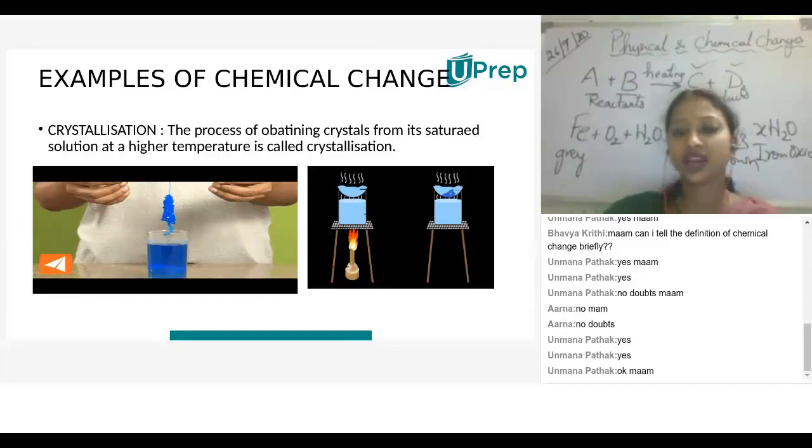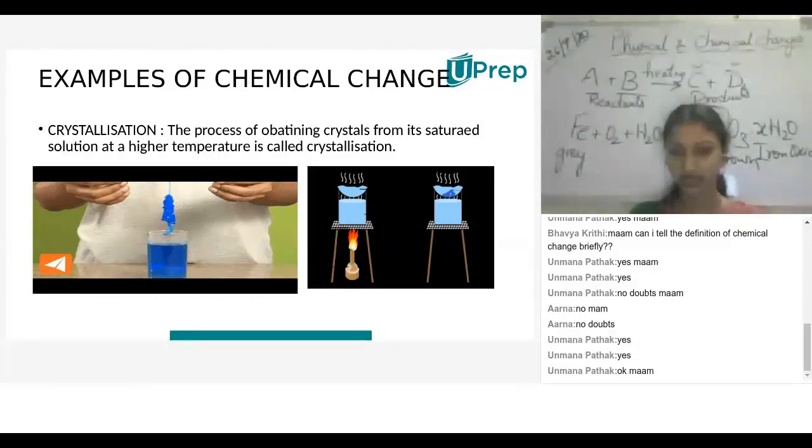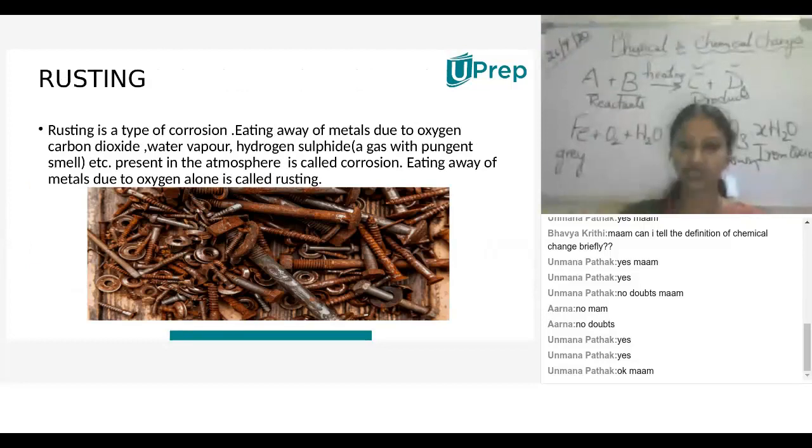So, in general, I have given examples of chemical change. This is a physical change, and one more on the next slide. What you'll observe is a chemical change. Rusting of iron is a chemical change. This is the equation formed. Definitely it's a chemical change.